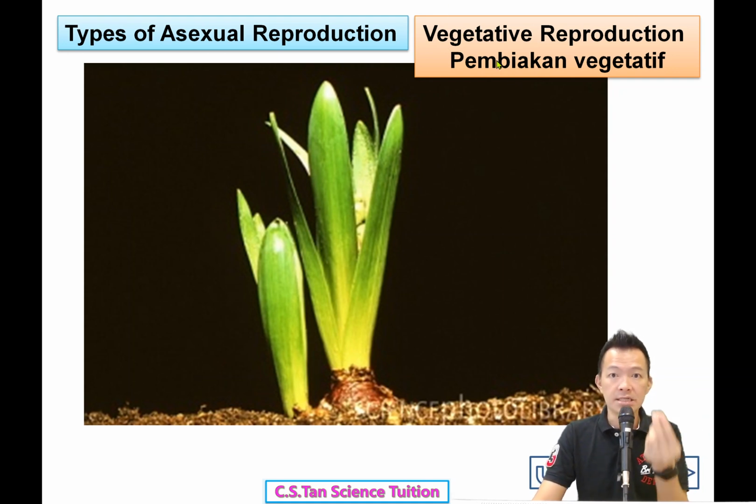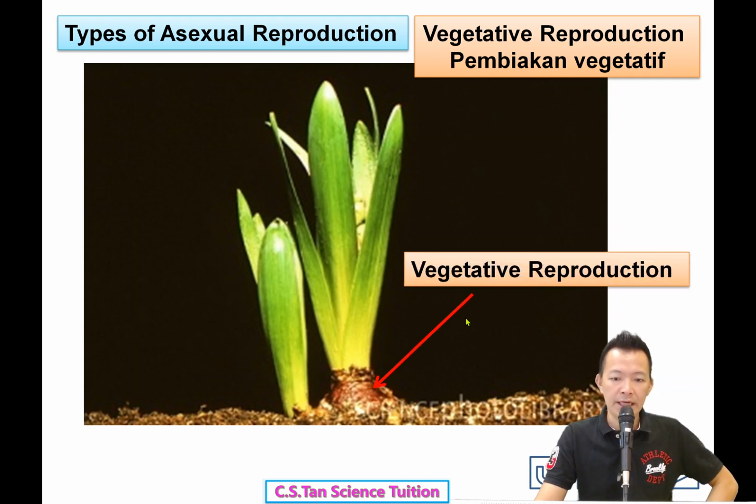We just use a certain part of the plant body to reproduce，用植物的某某部分来繁殖。Okay, for example, this is not onion actually, this is maybe lily，可能是百合花来的。This bulb，它这里圆圆的东西，can actually be used for reproduction.